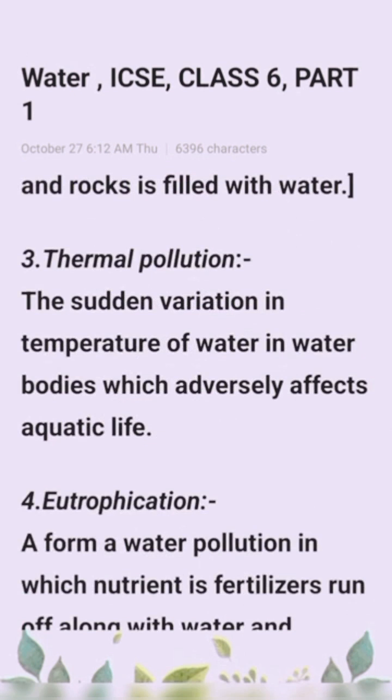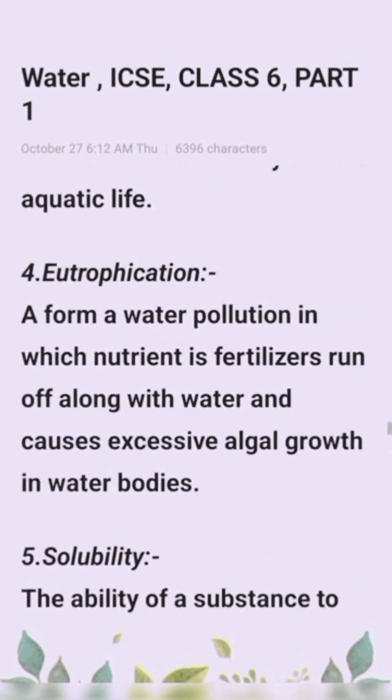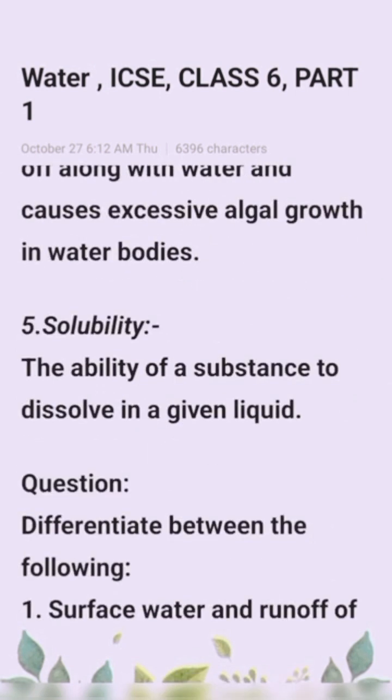Next question, thermal pollution, the sudden variation in temperature of water in water bodies which adversely affects aquatic life. Next question, eutrophication. Eutrophication, that is a form of water pollution in which nutrients from fertilizer run off along with water and cause excessive algal growth in water bodies. Okay. Next question, solubility, the ability of a substance to dissolve in a given liquid.